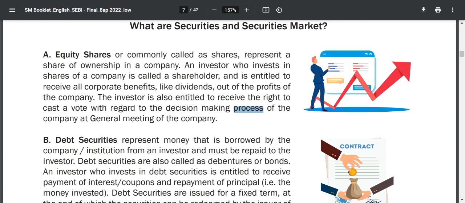Common shares represent the ownership of a company, and the persons who hold these shares are called shareholders. They enjoy corporate benefits like dividends out of the profit of the company, and receive the right to vote in making decisions in the general meetings of a company.